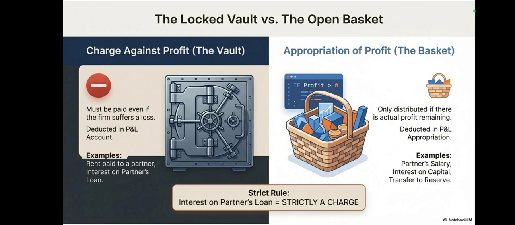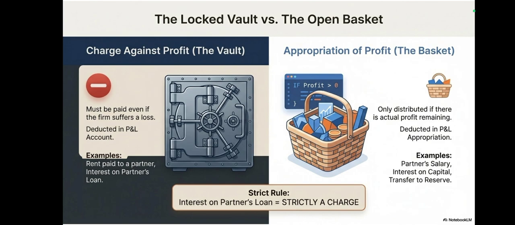Here you can see the difference more nicely, an explanation about charge against profit and appropriation of profit. Charge against profit, what is mentioned, see, must be paid even if the firm suffers a loss. That only I wanted to say, meaning whether the firm makes profit or loss is not seen; even if the firm has a loss, these expenses have to be paid. Examples of charge against profit are rent paid to partner, interest on partner's loan, etc.